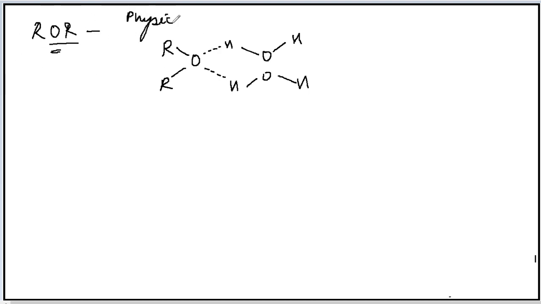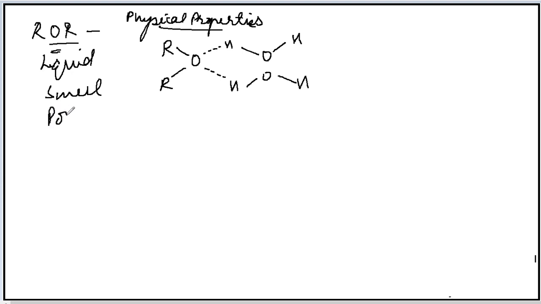If you look at the structure of ether, this is the structure of ether. This oxygen which is present in the ether is capable of forming hydrogen bonds with water molecules, and as a result they become miscible in water. Now they are polar in nature. These groups are polar in nature. So the physical properties of the ether are: they are liquid in nature, they have a particular smell, and they are polar in nature.